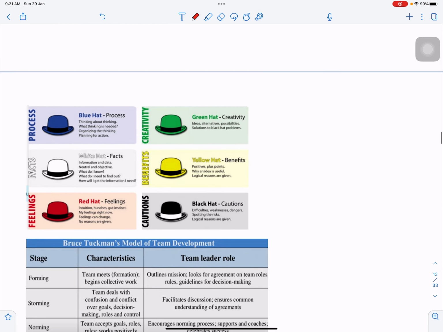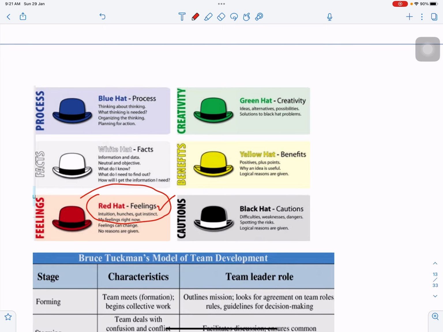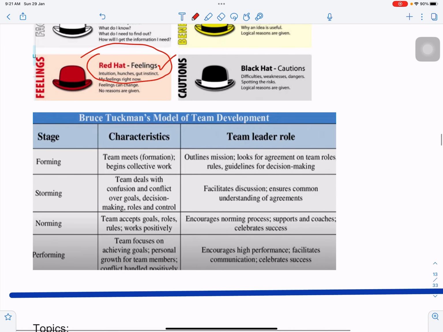Okay, the question 100% came from the 6 thinking skills. Edward de Bono, if I'm not wrong, is the name of the person who first introduced this concept. So the question came around this. They were talking about feeling and they were saying which color of hat identifies this. So it was the red hat. So you should know this. And then it is about team building. When we are talking about team building, there are 4 stages you have to remember. So know the names of them, and then the question is according to that.